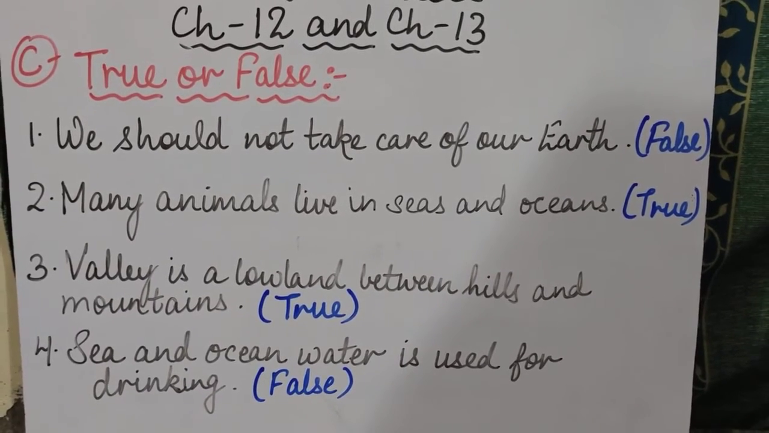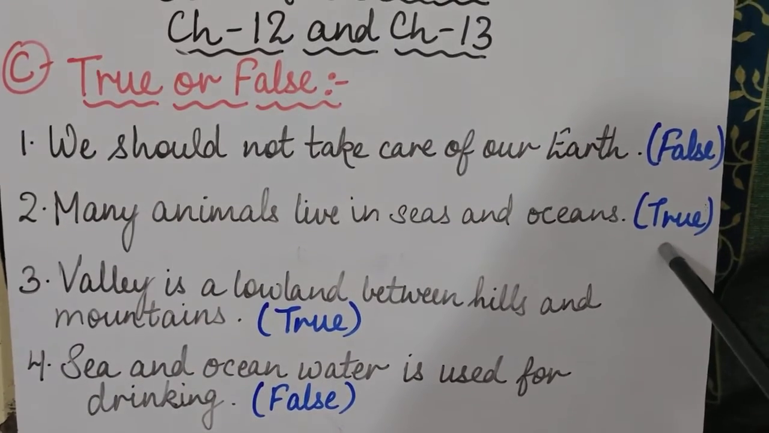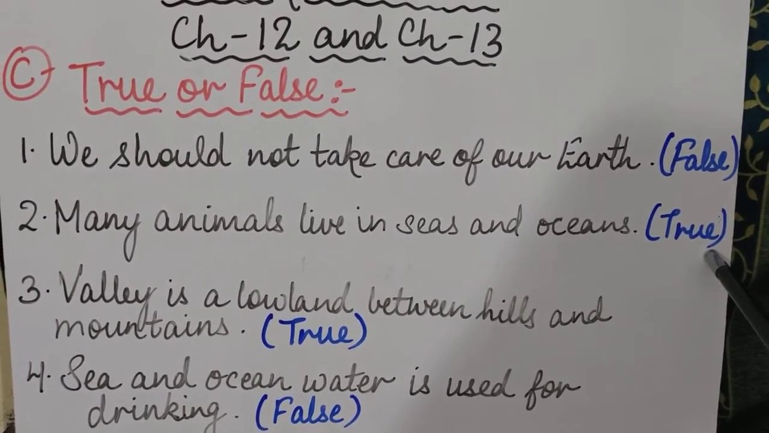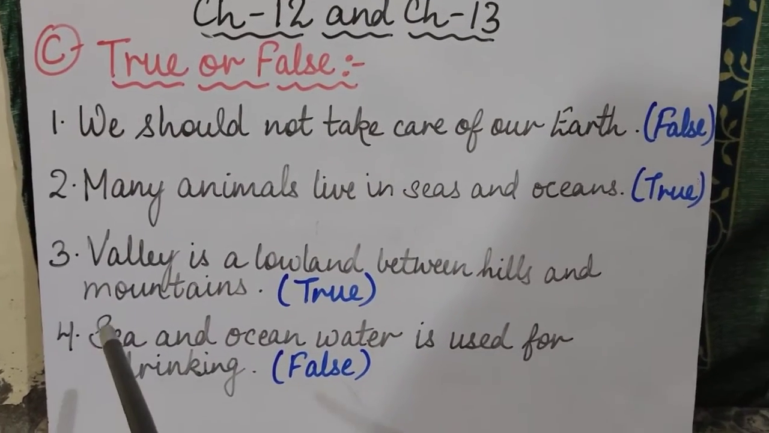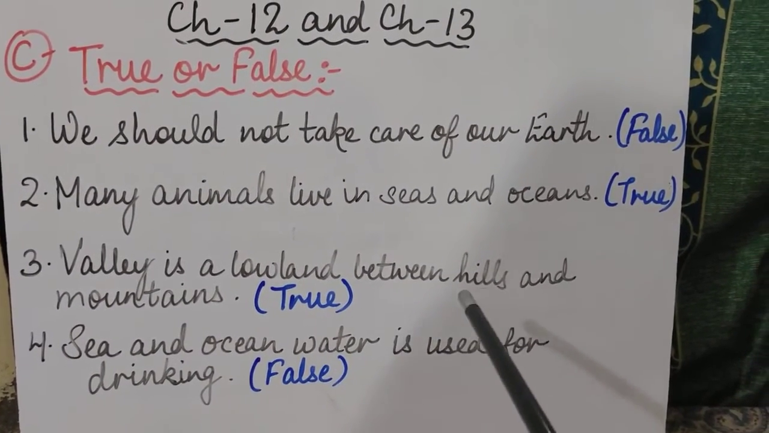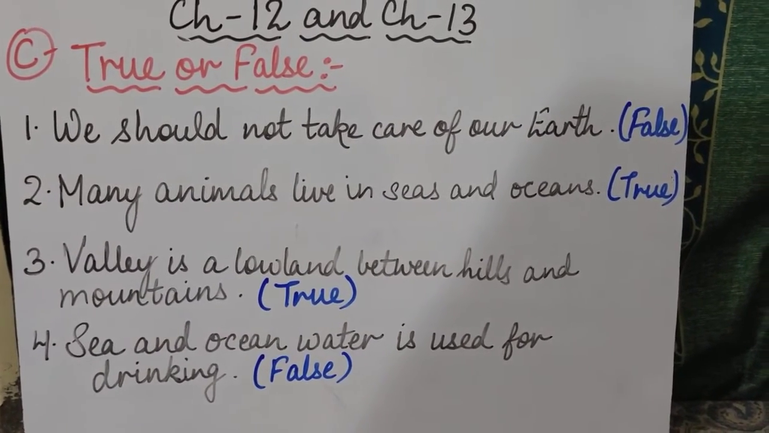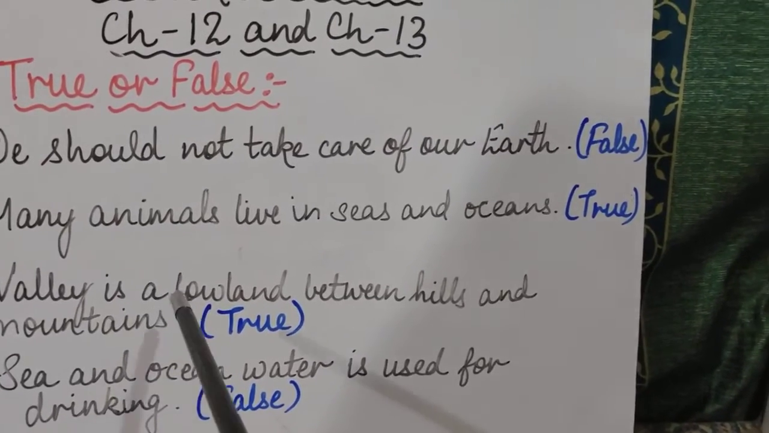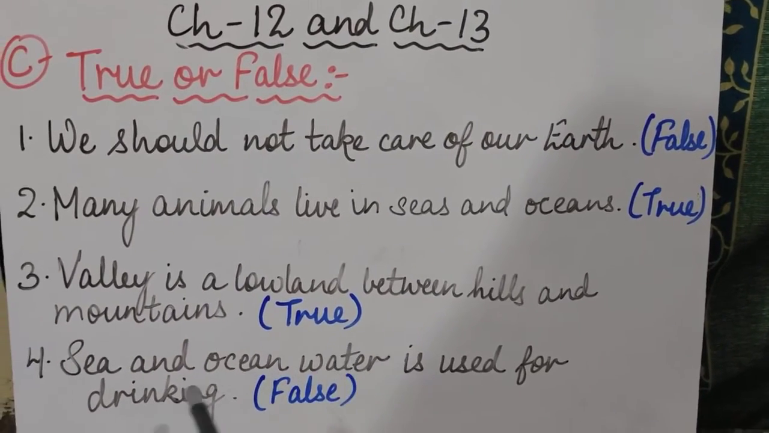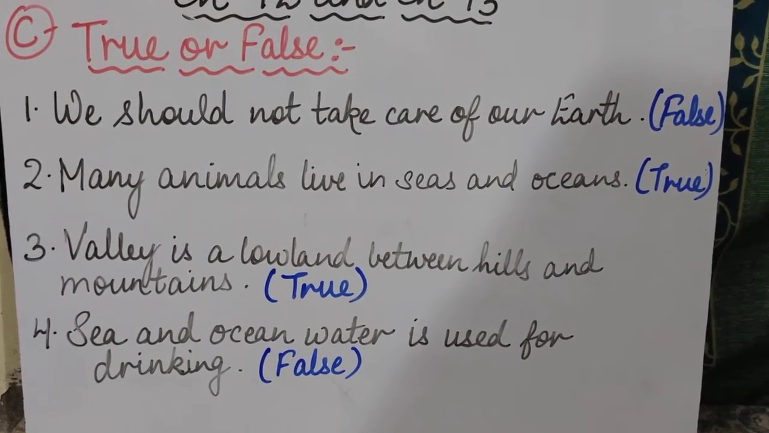Now coming to the second sentence, many animals live in seas and oceans. Seas and oceans में water animals बहुत सारे रहते हैं. This is true. This sentence is absolutely correct. So you will write the answer true. TRUE is true. Now coming to the third part, which is valley is a low land between hills and mountains. Now what is a valley, children? It is a low land. हिल्स और माउंटेन्स के बीच का जो एरिया होता है, दैट इज नोन एज वैली. सो दिस इज ट्रू.